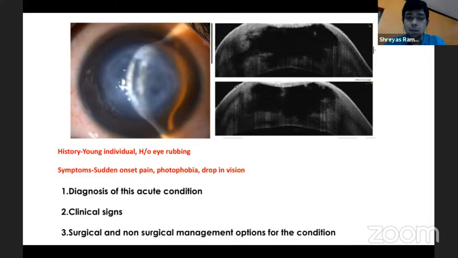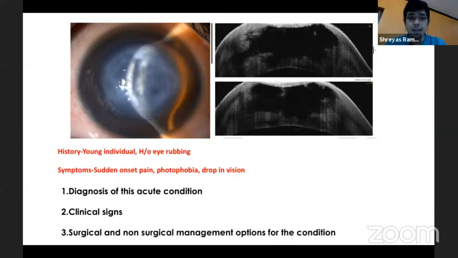The only reason for doing a descemetopexy, as opposed to just observing a patient and treating them conservatively with lubricants and hyperosmotic agents, is that you can try and give a slightly faster recovery. Usually anywhere between 3 to 4 months would be the natural history of this disease, and you can reduce that time by doing a descemetopexy either with air or with C3F8.